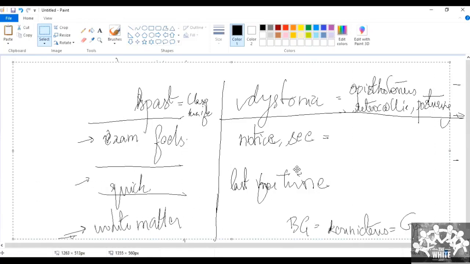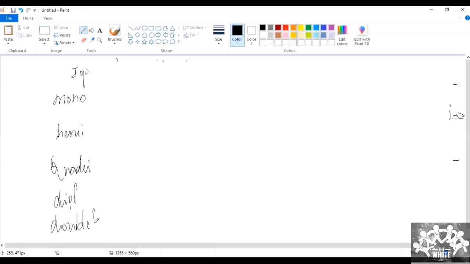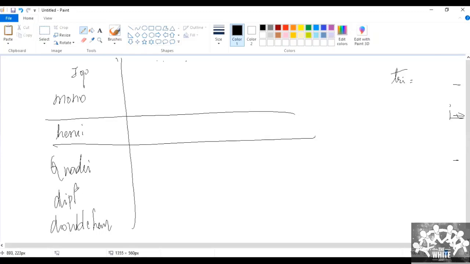Now coming to the topographical classification. Tell me, Bhavya, what are the topographical classifications? Sir, it could be monoplegia, hemiplegia, diplegia, quadriplegia, paraplegia. We have something called double hemiplegia, and we have something called triplegia. I think all these are self-explanatory. I don't think you have to mention anything. We will discuss regarding the last three.